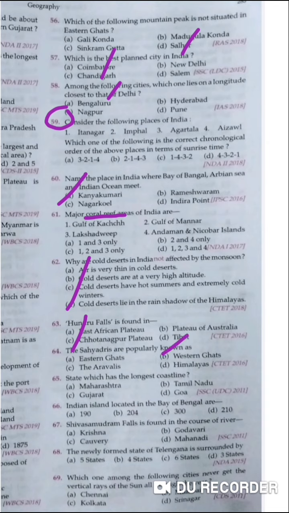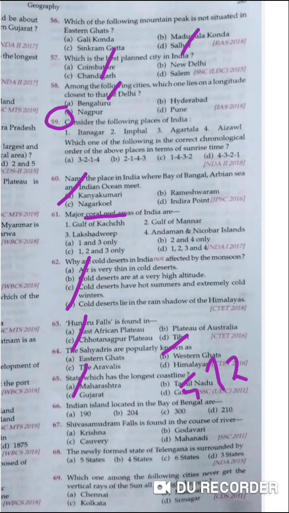State which has the longest coastal line. So here comes Gujarat. So if Gujarat is not given, then you have to consider it among the things given. Indian islands located in the Bay of Bengal. So in Bay of Bengal, they are known as Andaman and Nicobar Islands. So Andaman and Nicobar has 572 islands.